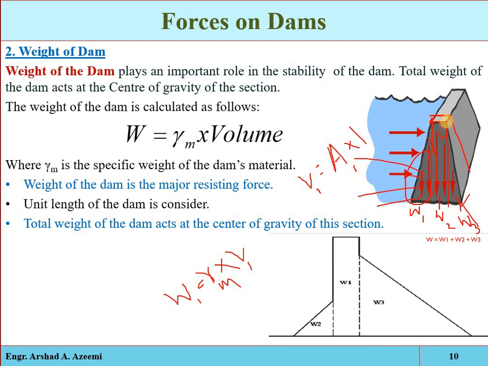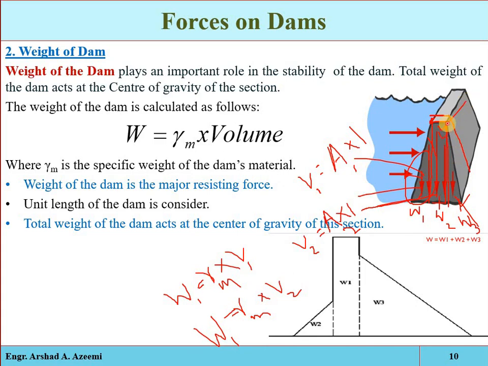Similarly, now the second one, that is a triangular shape, so the crest width multiplied by height will be the area. Now multiply it by 1, which is the unit length, so that will be V2. Now V2 multiplied by the unit weight of the material, so we will get the weight of that portion of unit length.